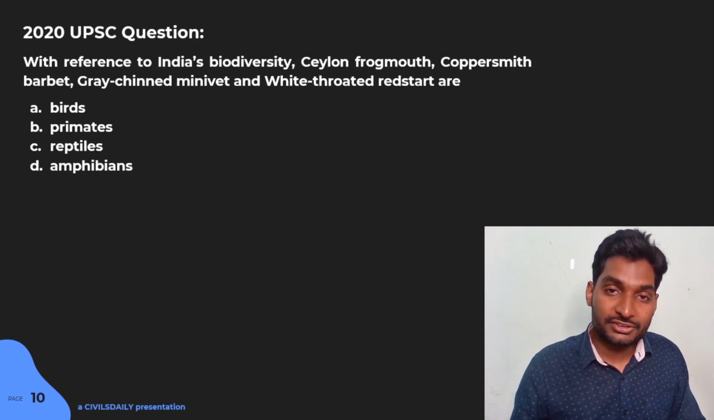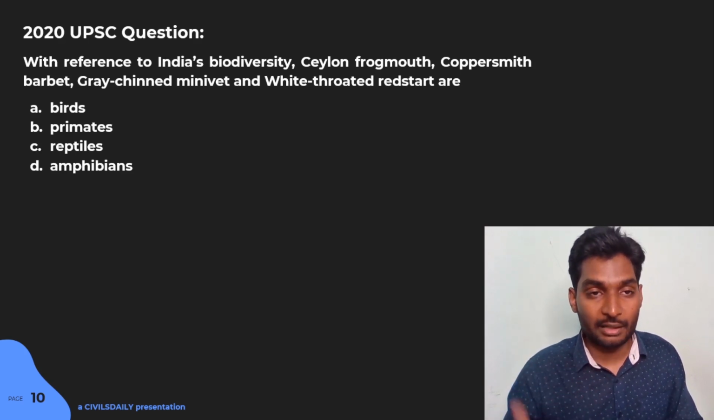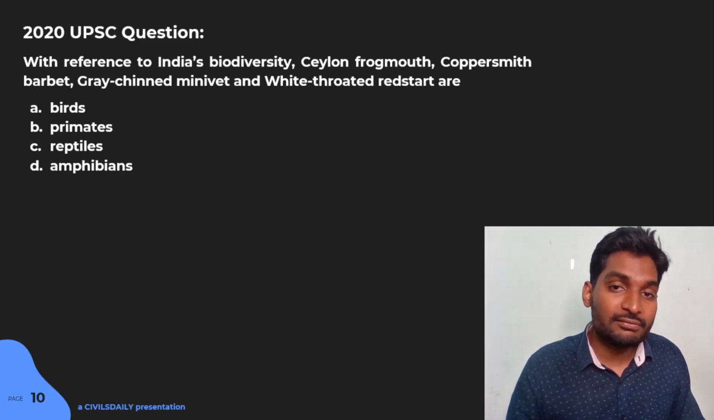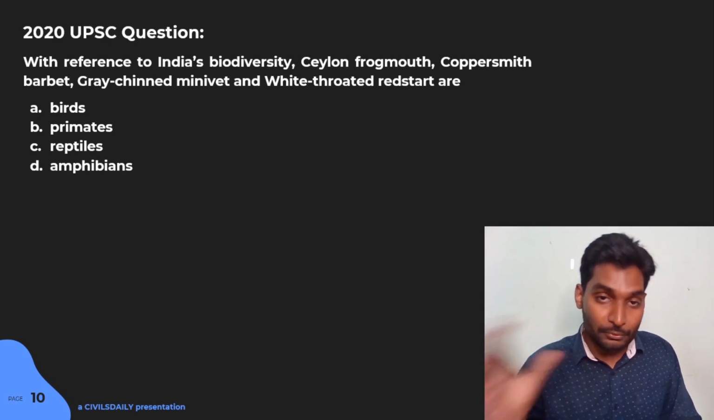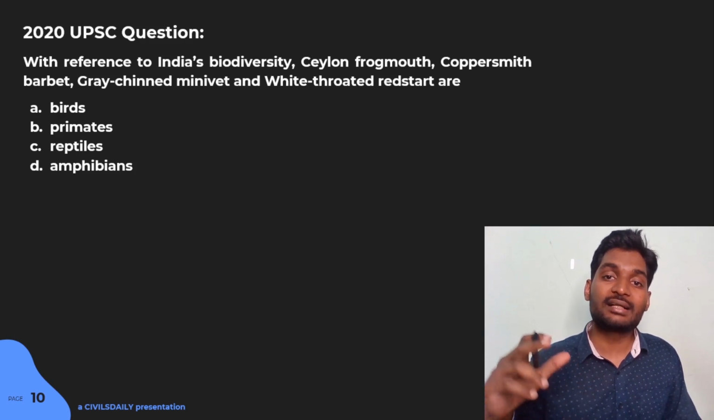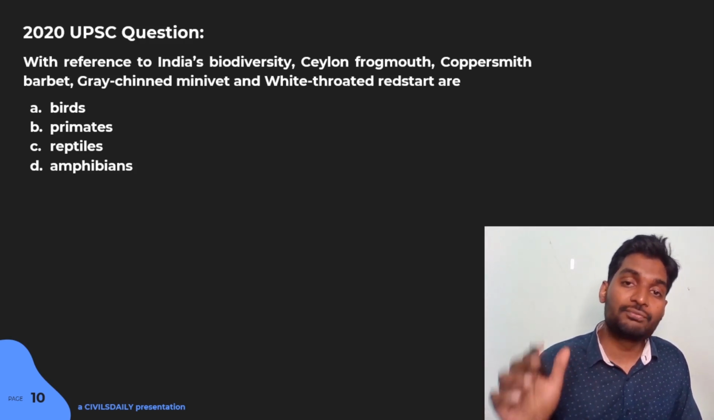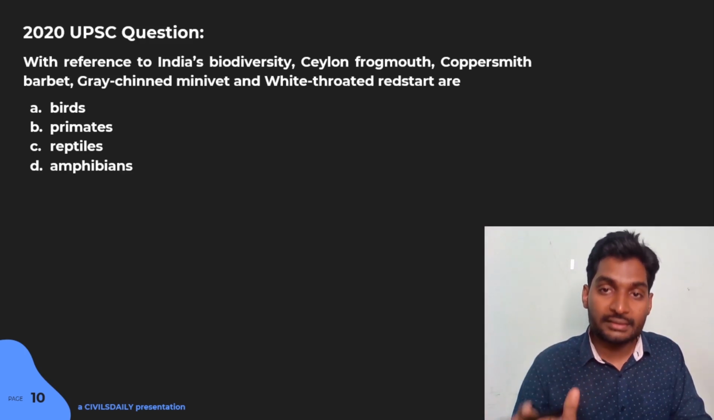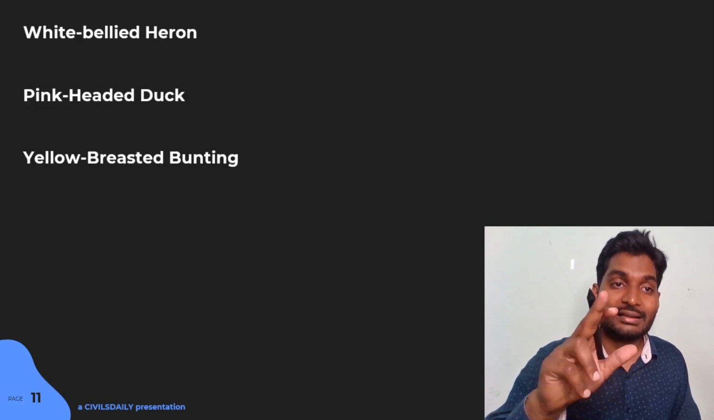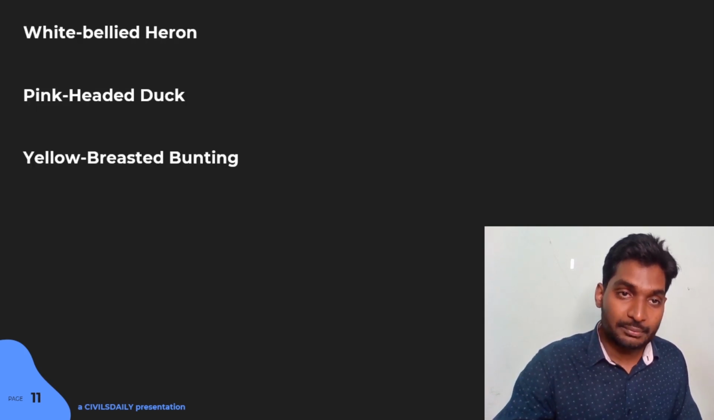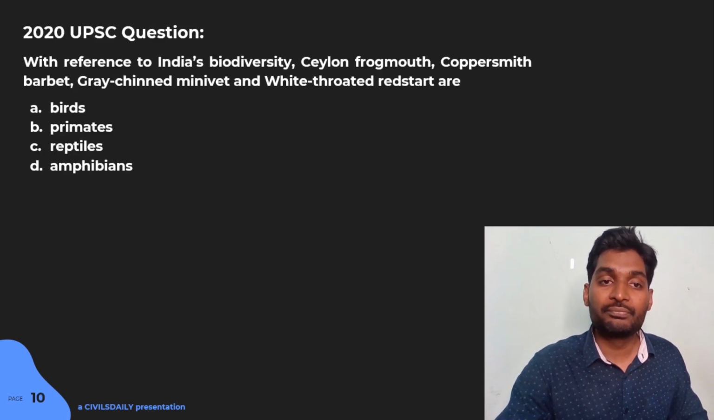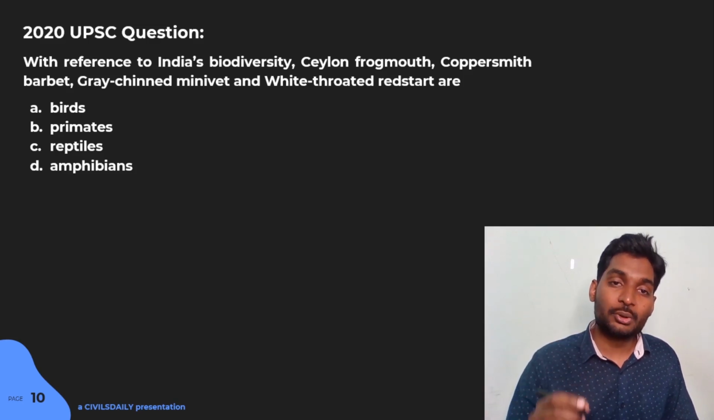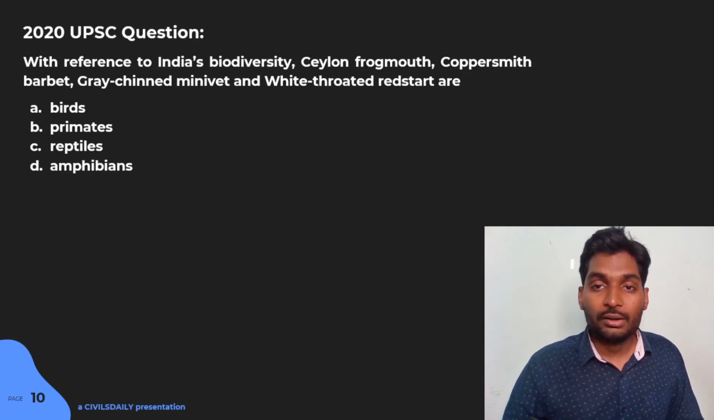So when you hear such terms, Ceylon frogmouth, coppersmith barbet, grey-chinned minivet, white-throated redstart, intuitively your subconscious mind should suggest to you that these must be the names of birds. Although you are not sure, although you might not have heard these names, you have certainly heard names like white-bellied heron, pink-headed duck, yellow-breasted bunting, and so on. So you must take that risk and mark option A, that is birds, as your right answer. All right.